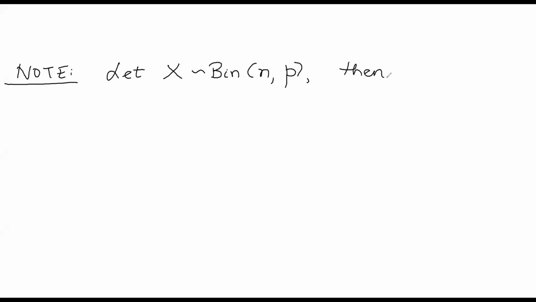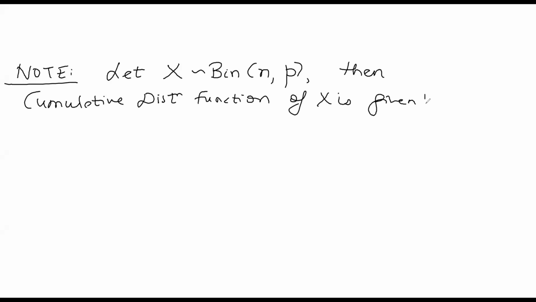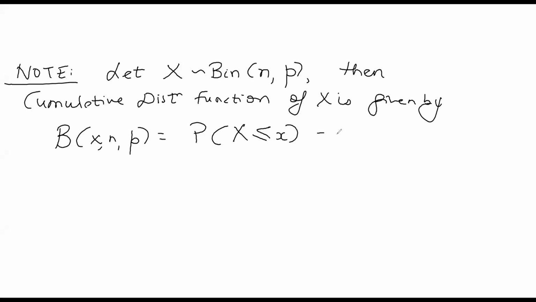Then the cumulative distribution function of X is given by capital B(x; n, p), which is nothing but, if you remember the CDF, the probability of X taking a value less than or equal to small x. That means the summation as y goes from 0 to small x of the mass function, which is b(y; n, p).